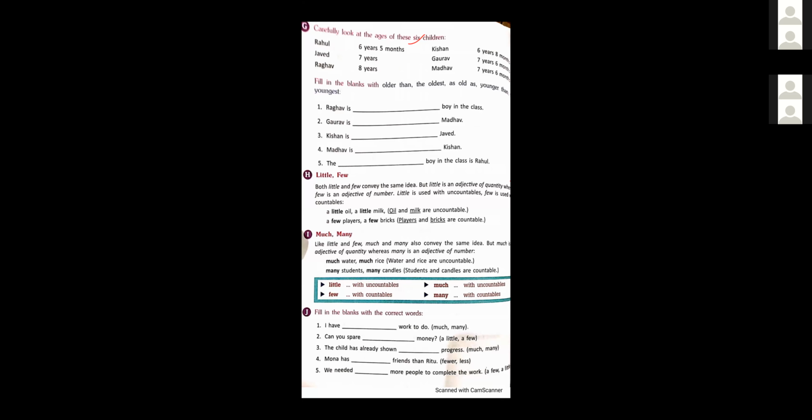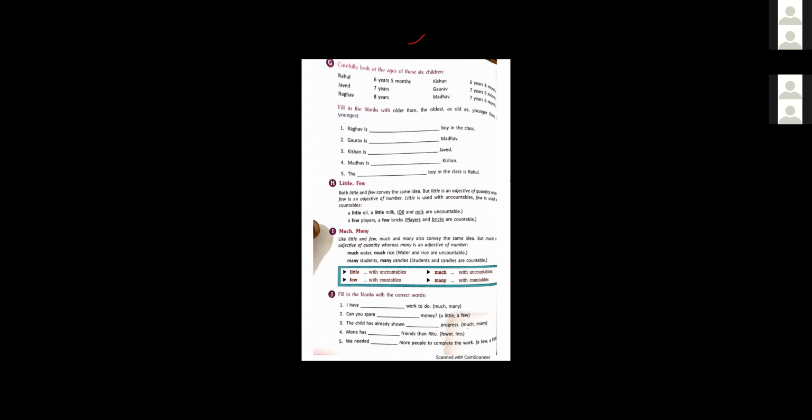Fourth sentence, Mona has blank friends than Ritu. Friends we can count. We use few for countable nouns, so we use fewer here. Mona has fewer friends than Ritu, because there is a comparison between Mona and Ritu. So we use the comparative degree of few here. Next, we needed blank more people to complete the work. We can count people, so we use a few here. We needed a few more people to complete the work.